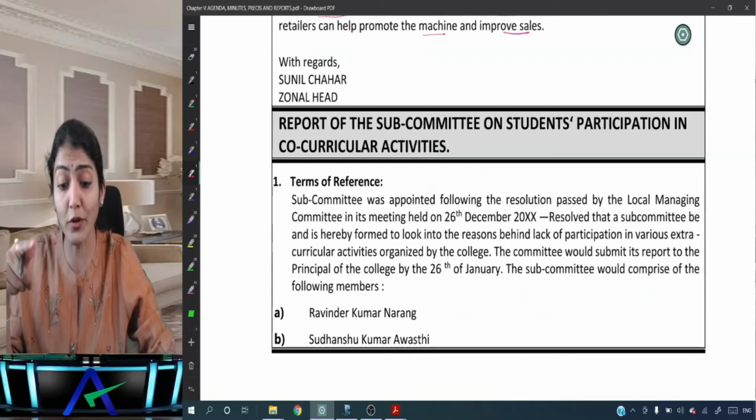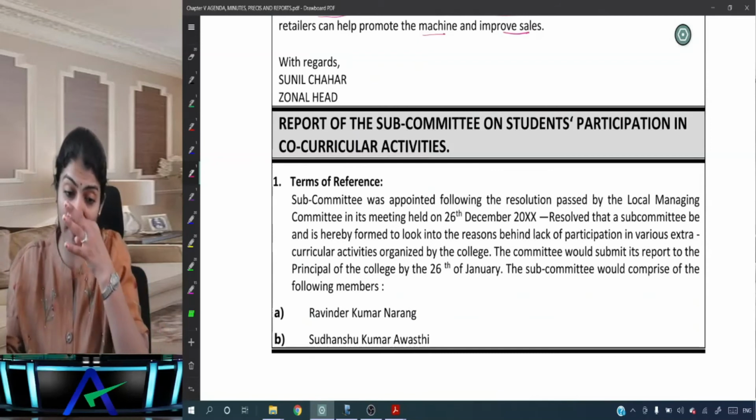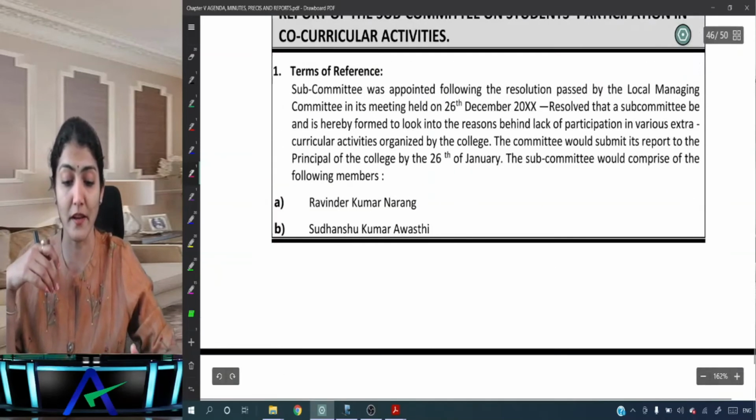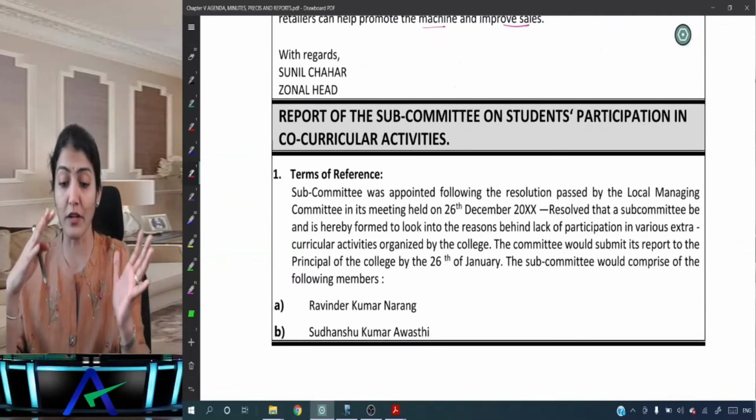Right, then the report of the subcommittee on students' participation in co-curricular activities. Okay, students are not participating in co-curricular activities. So terms of reference.